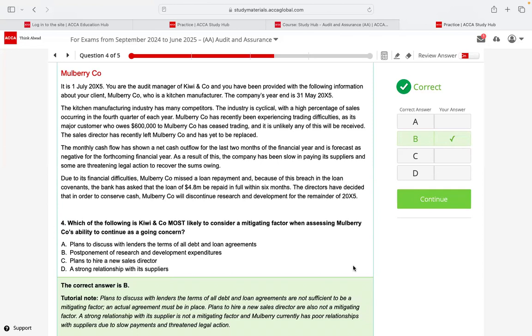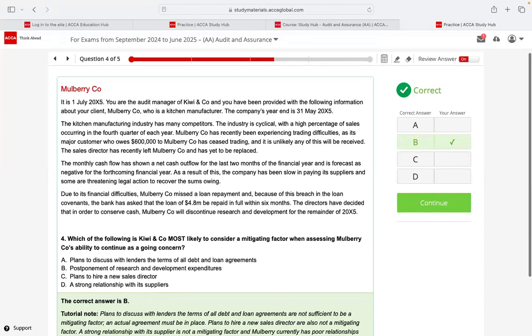Now, postponement of research and development expenditure, why it's a suitable answer is that's under your control. If you postpone, that's fine, right? Then we are not going to spend a certain amount of money. Therefore, it's a good one. A would have been a much better one if the restructuring plan had been in place, right?